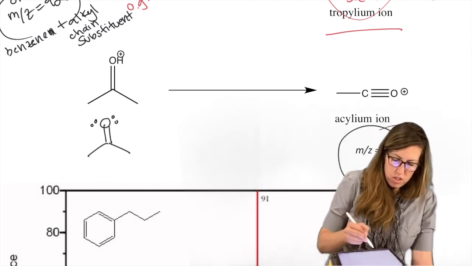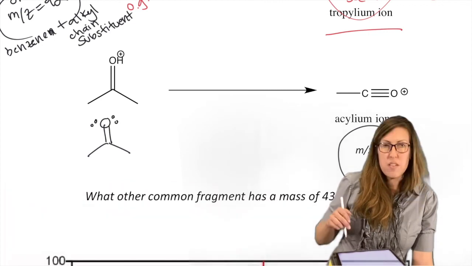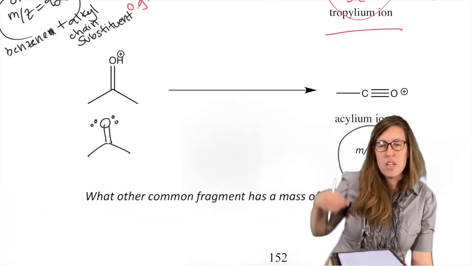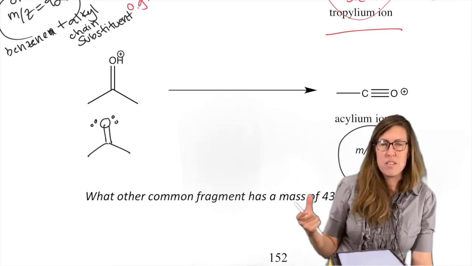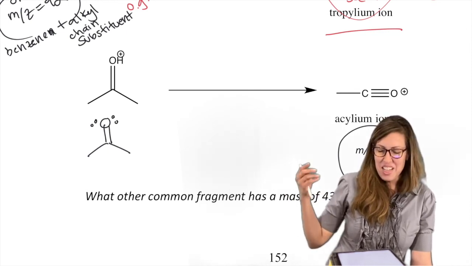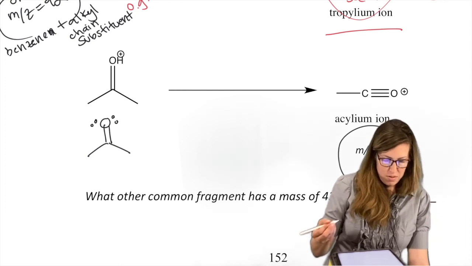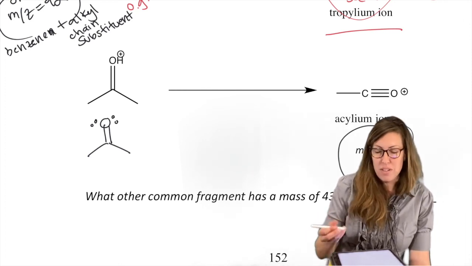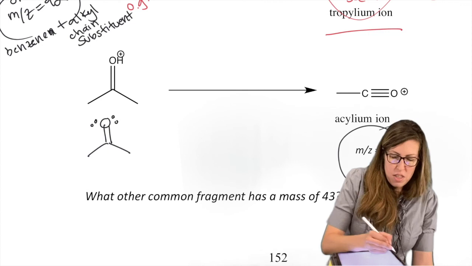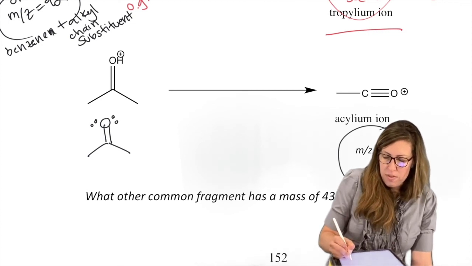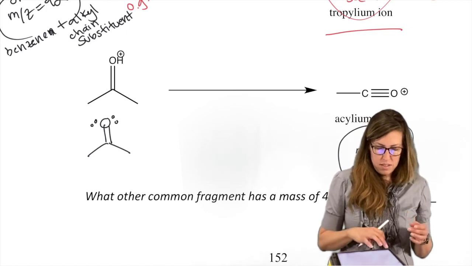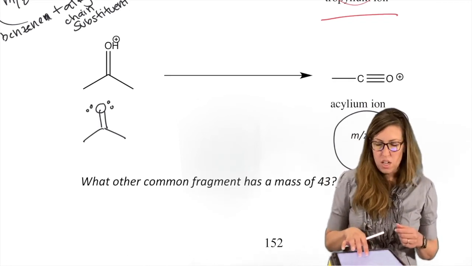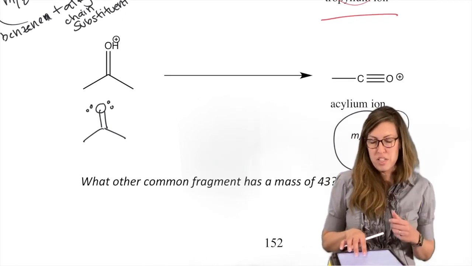Just don't be lured into comfort with 43. If it's a base peak, it's very likely acylium. But use your other spectroscopic techniques. Make sure you really have a carbonyl. Make sure you have an oxygen, right? Because other things have a mass of 43, and some that are very common, like propyl groups. So the mass matching is not a guarantee. You have to compile all your evidence to make a reasonable guess. And once it's overwhelming that they're all supporting each other, then you've got your structure.